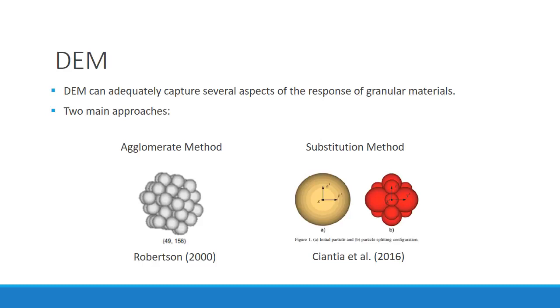There are two main approaches that can be used to represent grain crushing. The first one is the agglomerate method, which consists in creating a particle by assembling a large number of smaller subparticles bonded together by adhesion forces. When the force at the contact between two subparticles exceeds the adhesion, the bond is irreversibly broken.